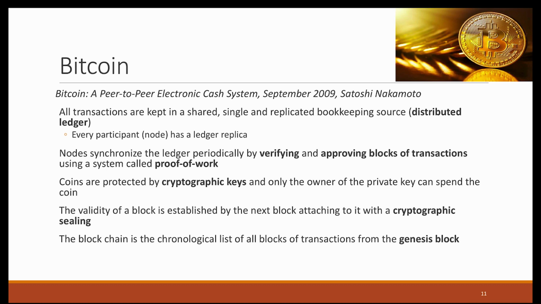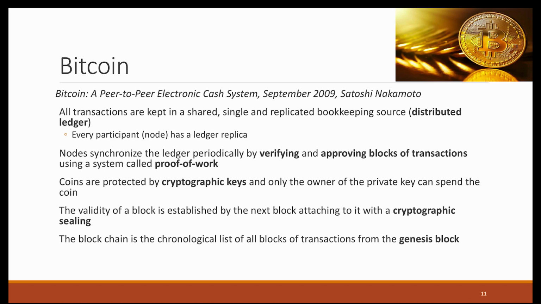So the most important one is obviously Bitcoin. The paper was published in around 2009 by an entity called Satoshi Nakamoto. And Satoshi Nakamoto, no one really knows who this entity is. No one really knows whether it's one person or whether it's multiple people, male or female. However, in this paper, which is very nicely written, this entity outlined a series of innovations that allowed the creation of Bitcoin. So Satoshi Nakamoto outlined how a distributed ledger can be created where every node has a ledger replica.